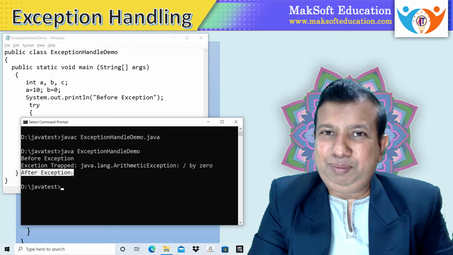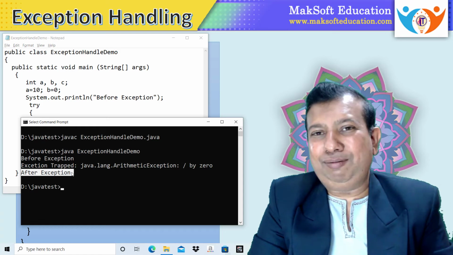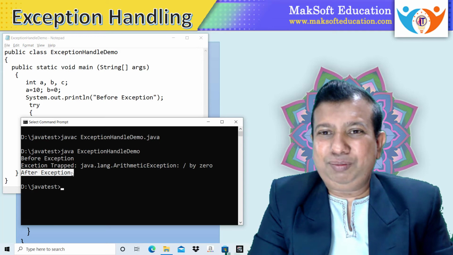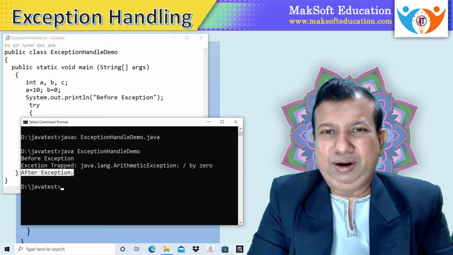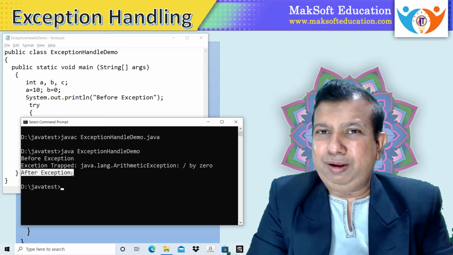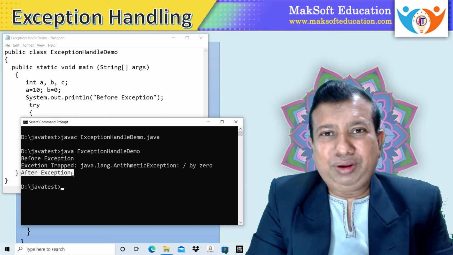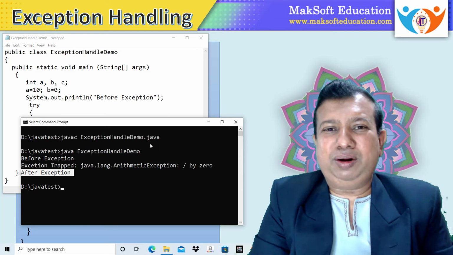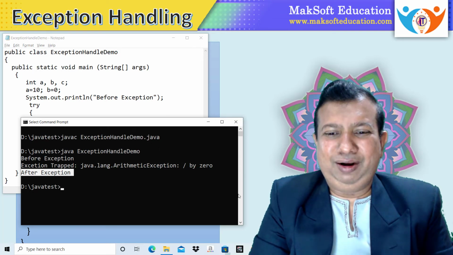The last statement showing the "after exception" message is executed. So from this program and demonstration, it is very clear how to use a try block, how to use a catch block, and how we can handle the exception. This is a small and quick demo of exception handling.